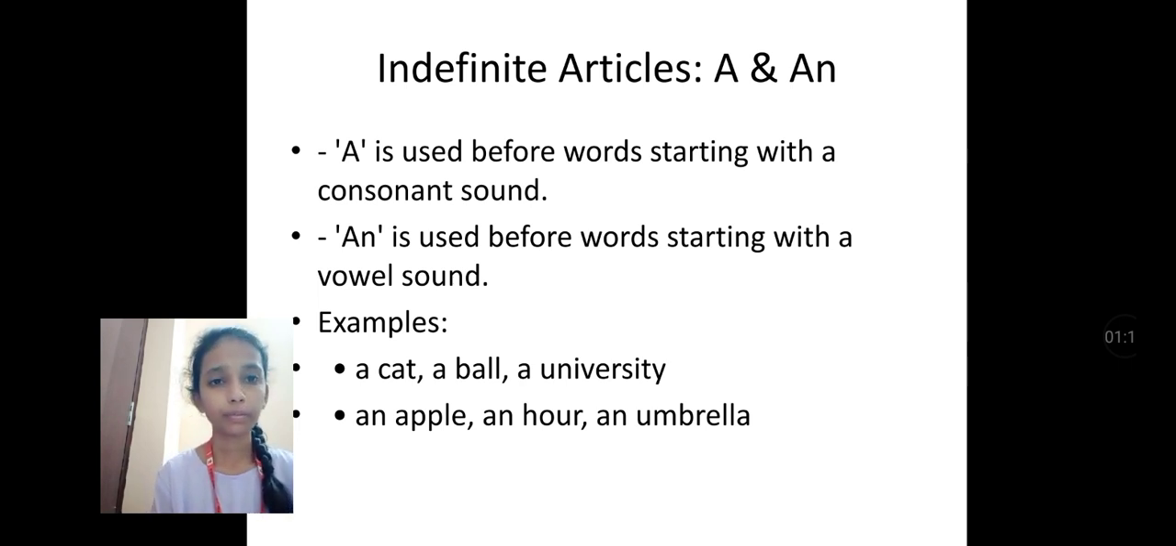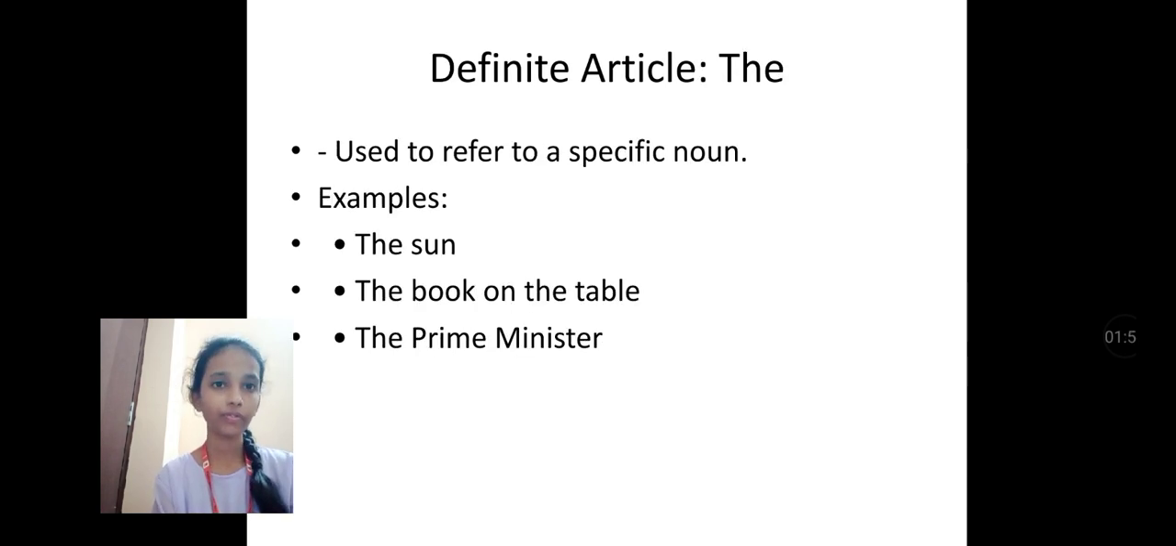Here we have some examples. Let's see them: which words take a and which words take an. In cat there is kha, in ball bha, in university ya. These are consonant sounds, so we use a before them. And in apple, hour, umbrella, all these words contain a vowel sound, so we use an before all these words.